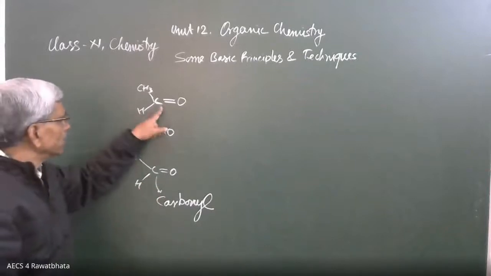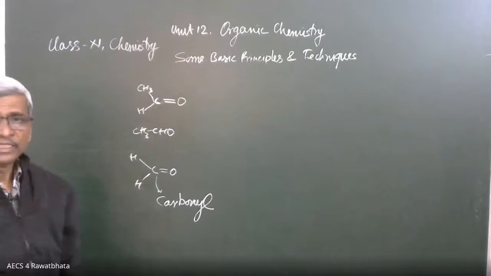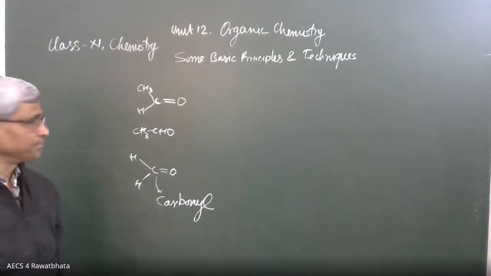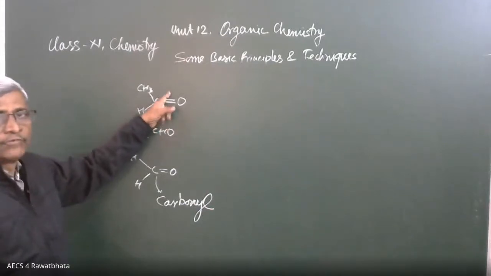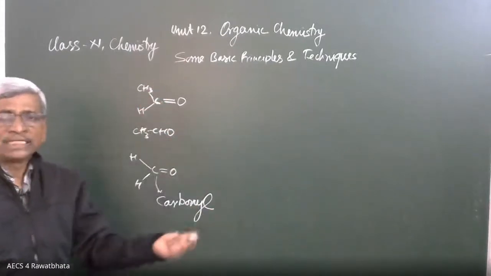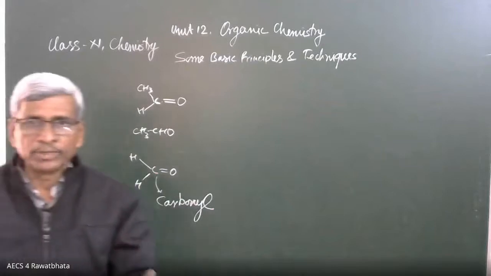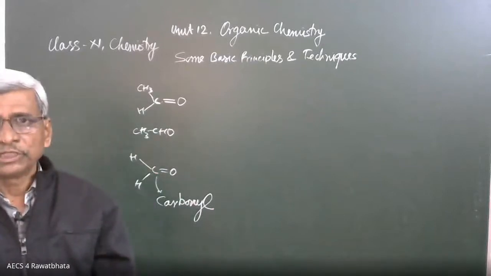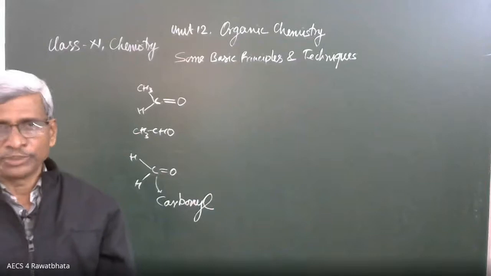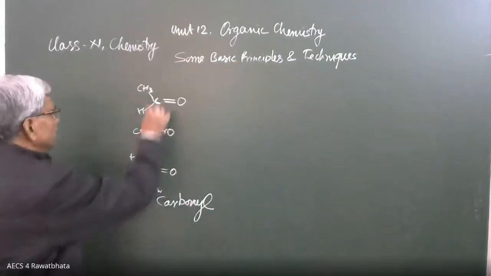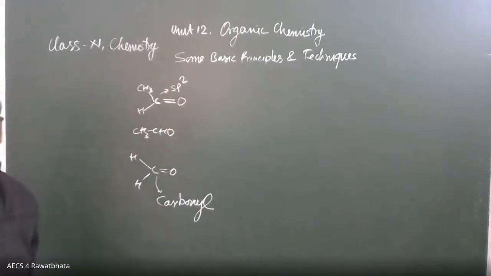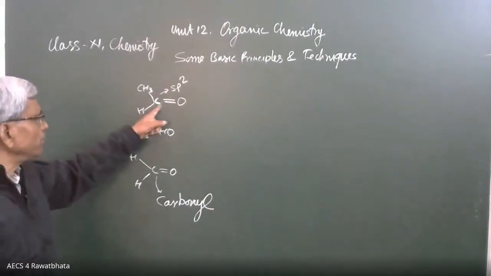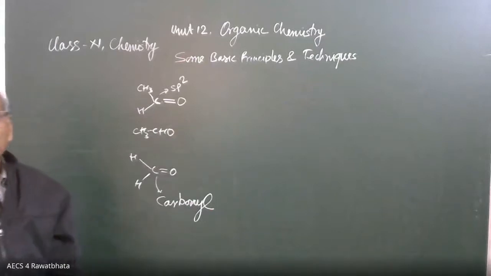So what is the state of hybridization at this carbon? In the same way, we can calculate: along this carbon there are 3 sigma bonds and 1 pi bond. 1 pi bond means 1 p orbital of the carbon is unhybridized, which involves itself in the pi bond formation. Therefore, at this carbon there is sp2 hybridization, where carbon is bonded with a non-carbon element like oxygen.